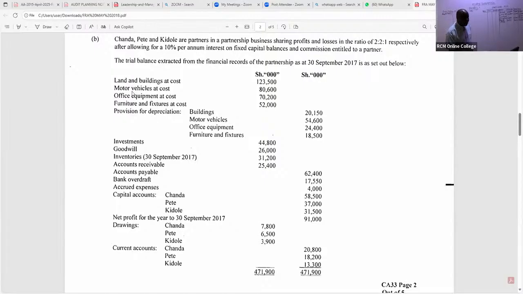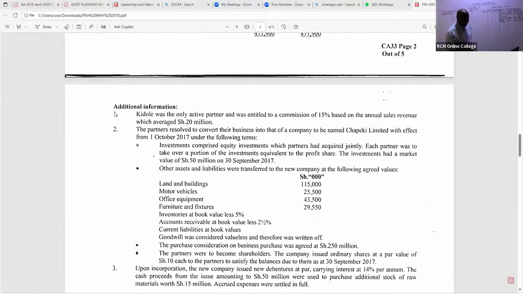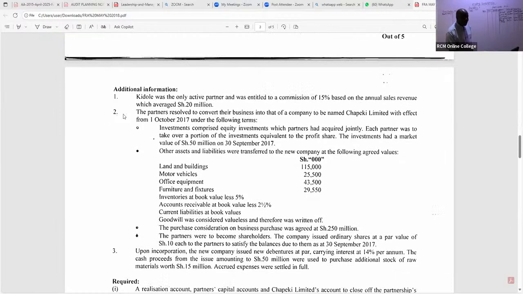If you go to this particular note, we have note number 2. We are told the other assets and liabilities were transferred to the new company at the following agreed values. Those agreed values, we shall not take them to realization because you are not yet at the selling point. These are what we call the fair values.